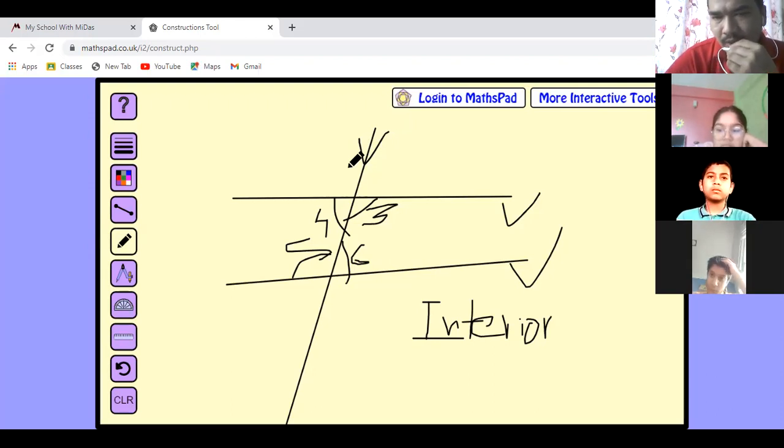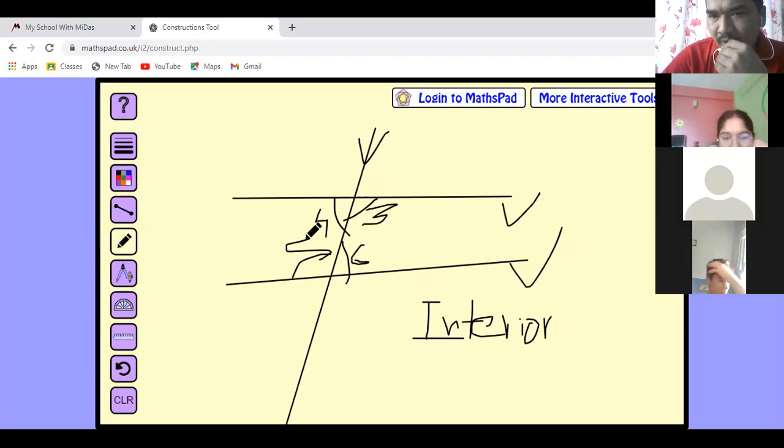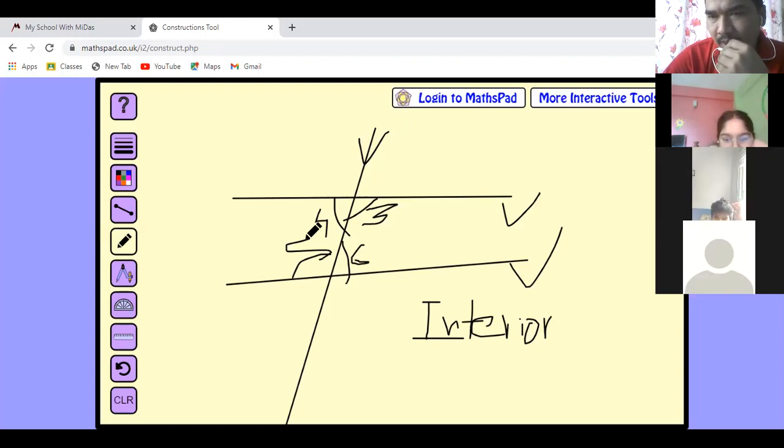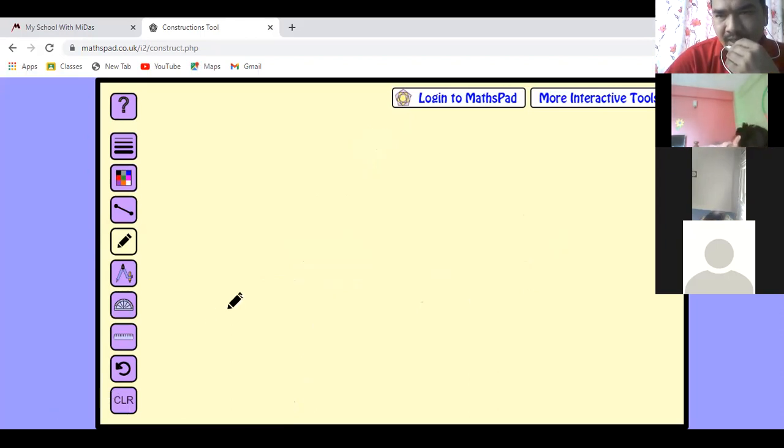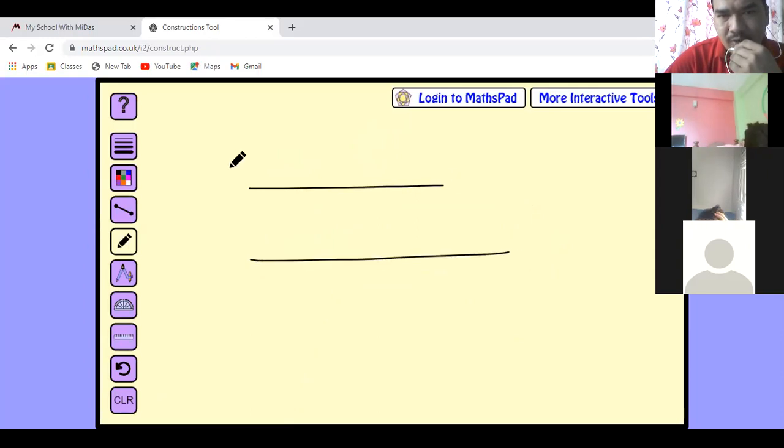Now I am going to tell you about corresponding angles, co-interior angles, and alternate angles. Okay? Here, when this pair of lines is caught by the transversal, okay?